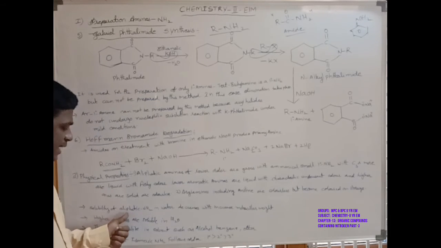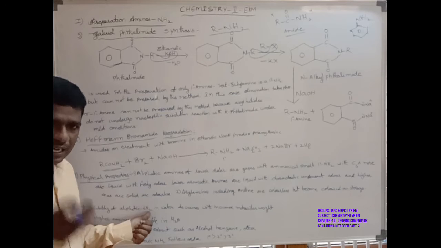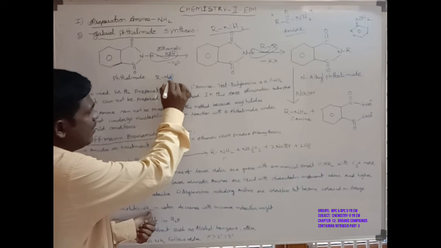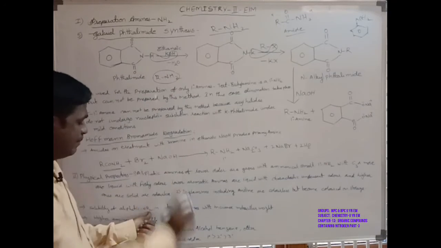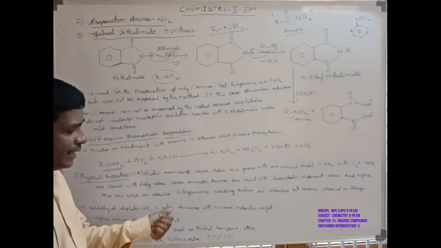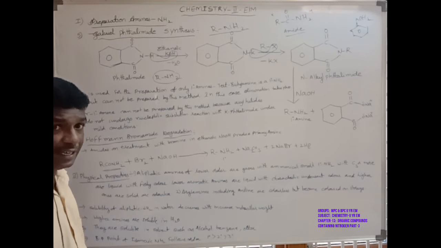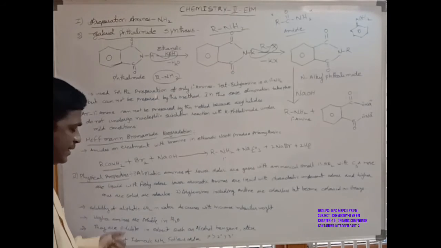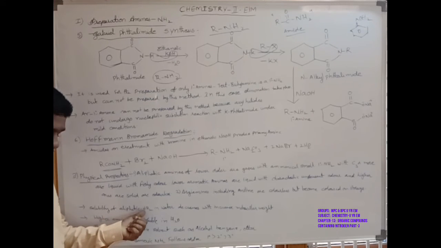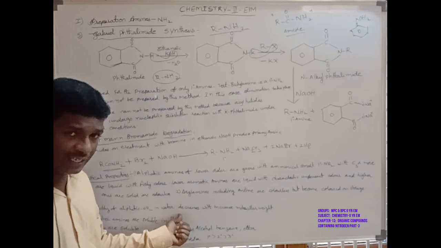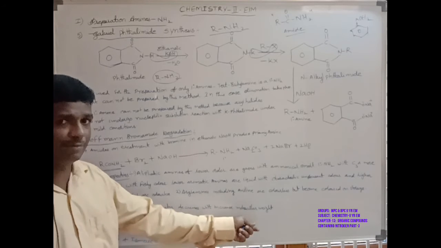Next, the solubility of the aliphatic amines. Here the aliphatic compound is R-NH2, the primary amines. The primary amines are soluble in water, but solubility decreases with increasing molecular weight. That is the solubility of aliphatic amines in water.